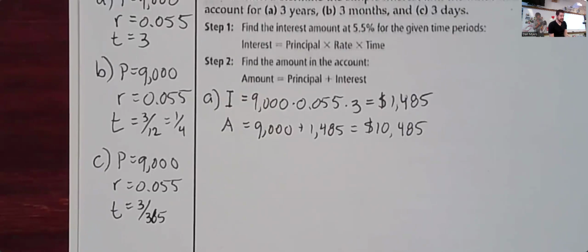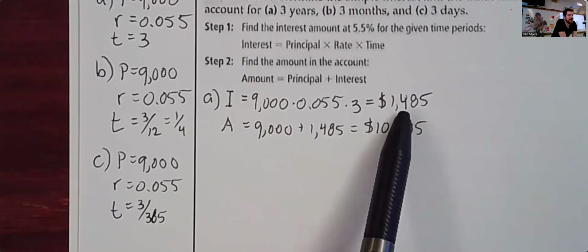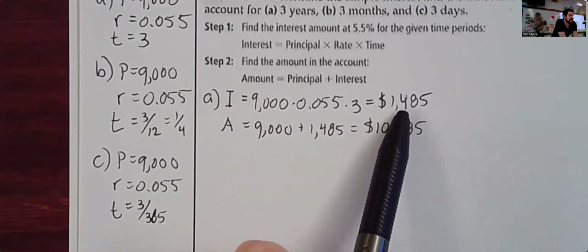All right. Let's calculate for B then. So there's our answer for A. So that's after 3 years. Now, question for you. After 3 months, will she have more interest or less interest than 1,485? After 3 months versus 3 years. Less, significantly less.